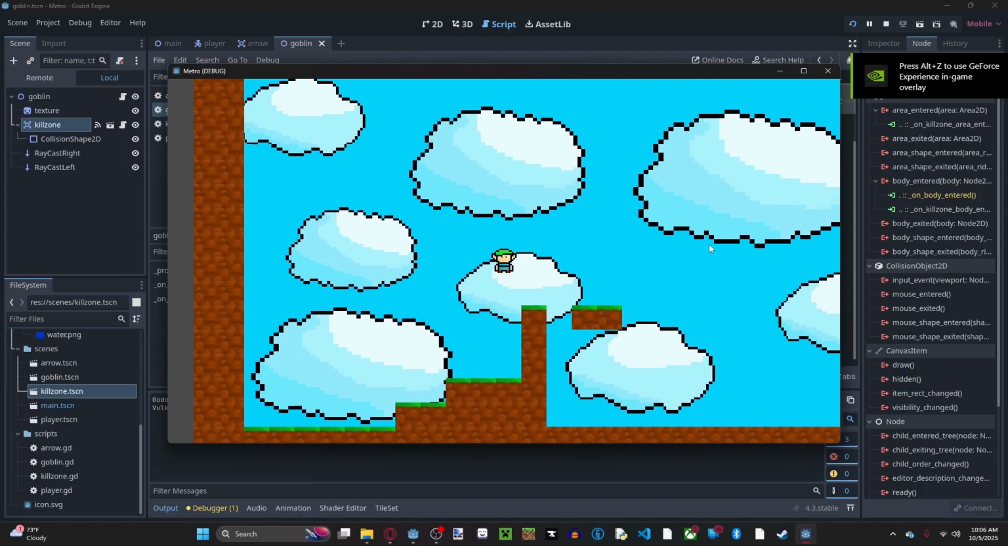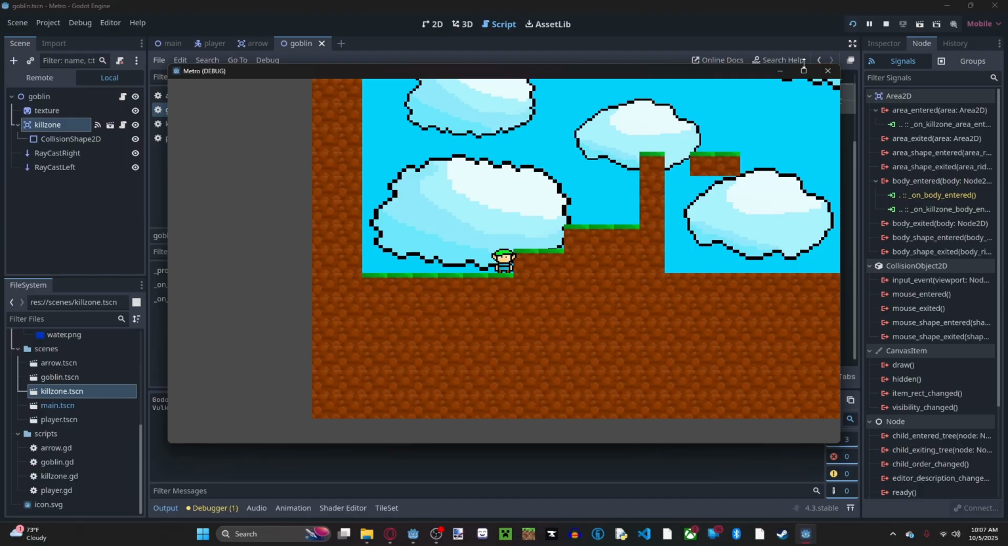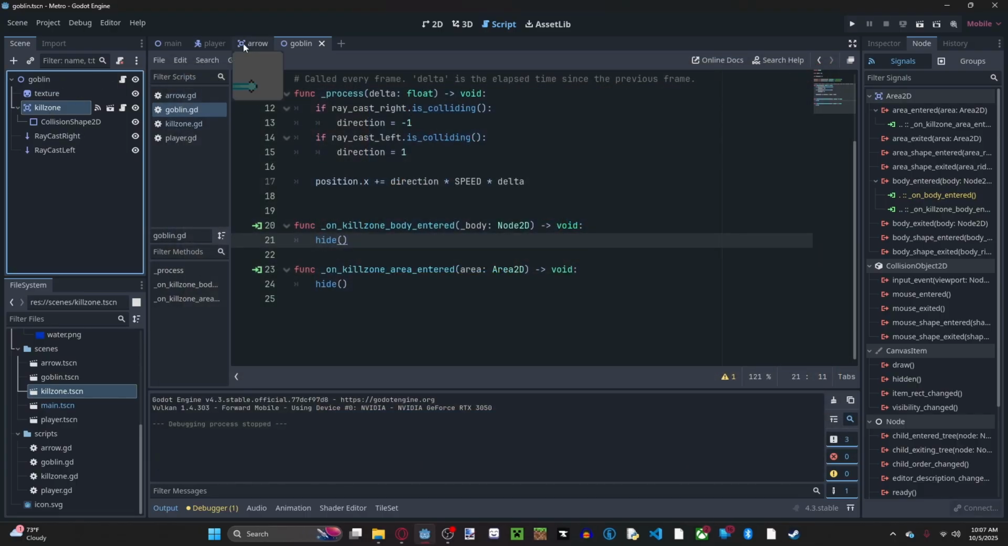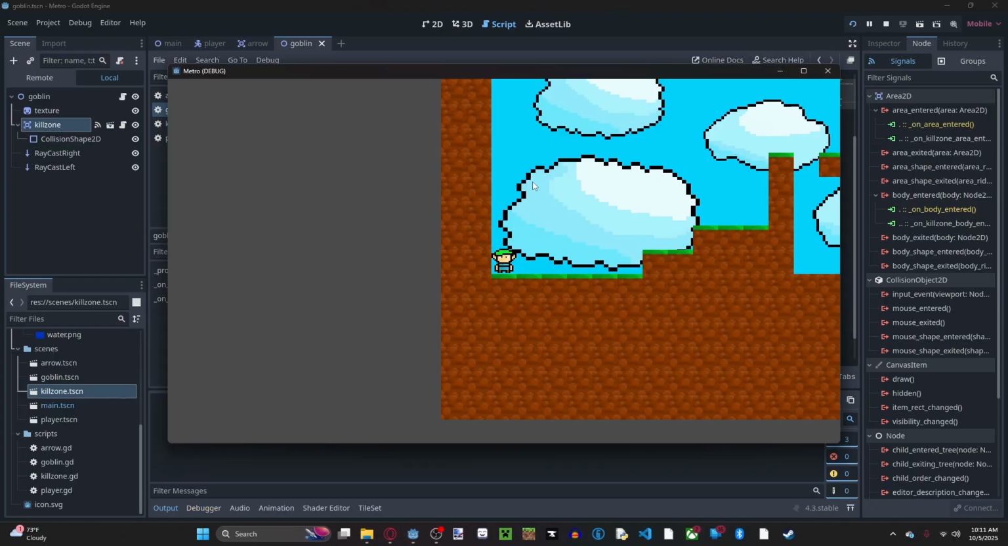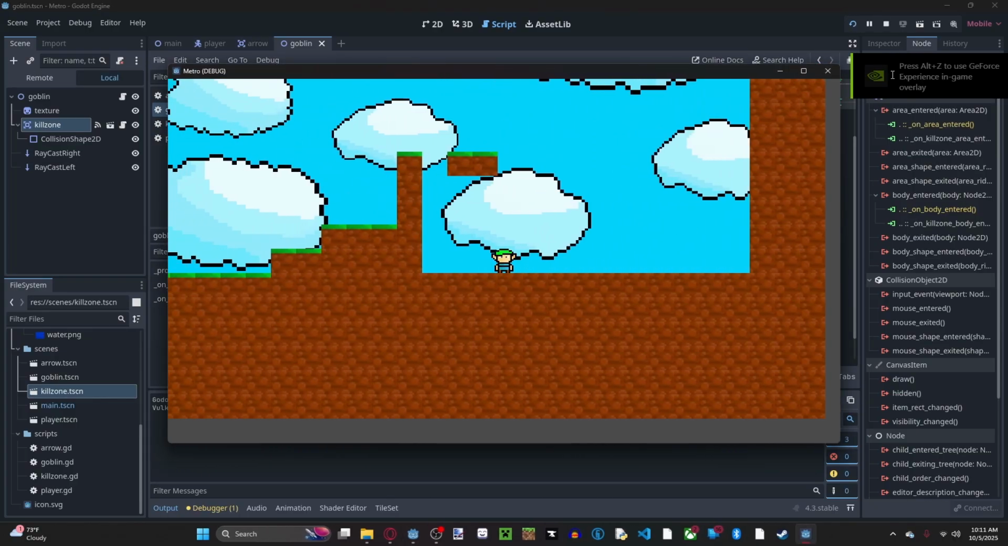But why did it just kill me? So it's still technically there, but it's just hidden. Can we make it hide the kill zone as well? It does hide it. All right, so I fixed it. The enemy should completely work now. So if I walk to where it would be, it doesn't restart the scene.